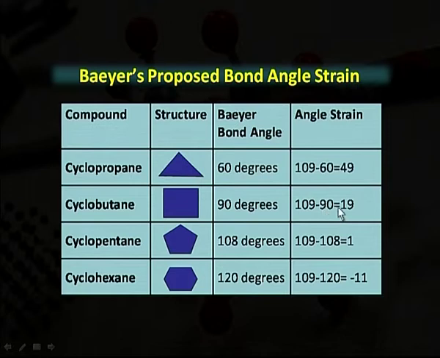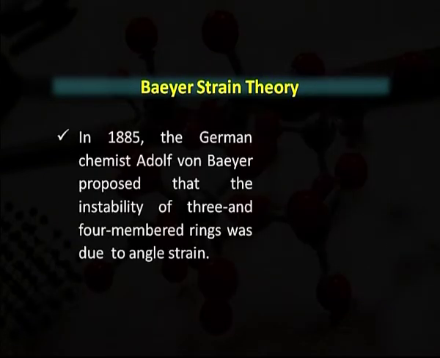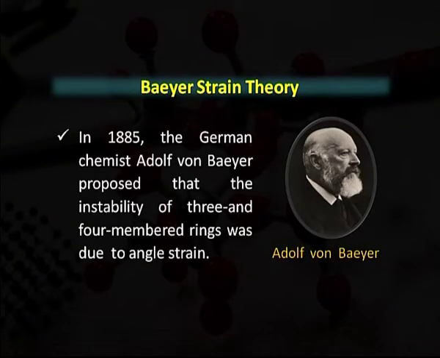Cyclobutane has 19 degrees angle strain, cyclopentane has 1 degree angle strain, and cyclohexane has minus 11 degrees angle strain. In 1885, the German chemist Adolf von Baeyer proposed that the instability of 3 and 4 membered rings was due to angle strain.